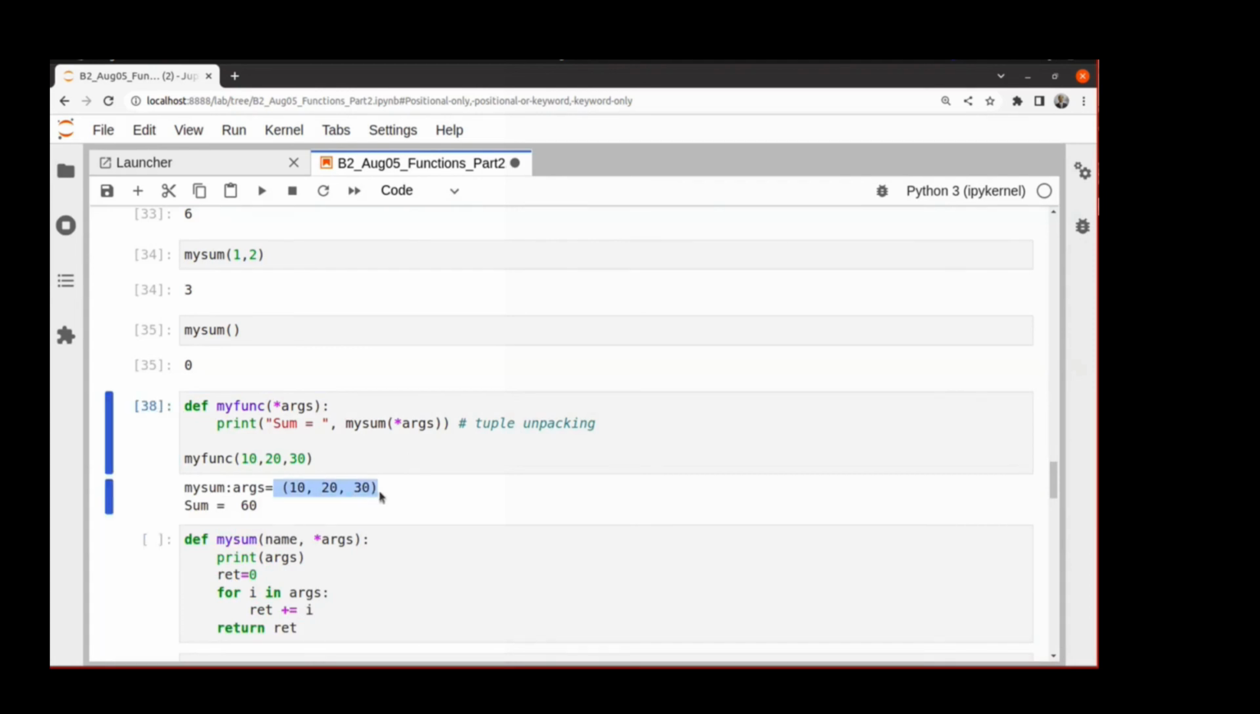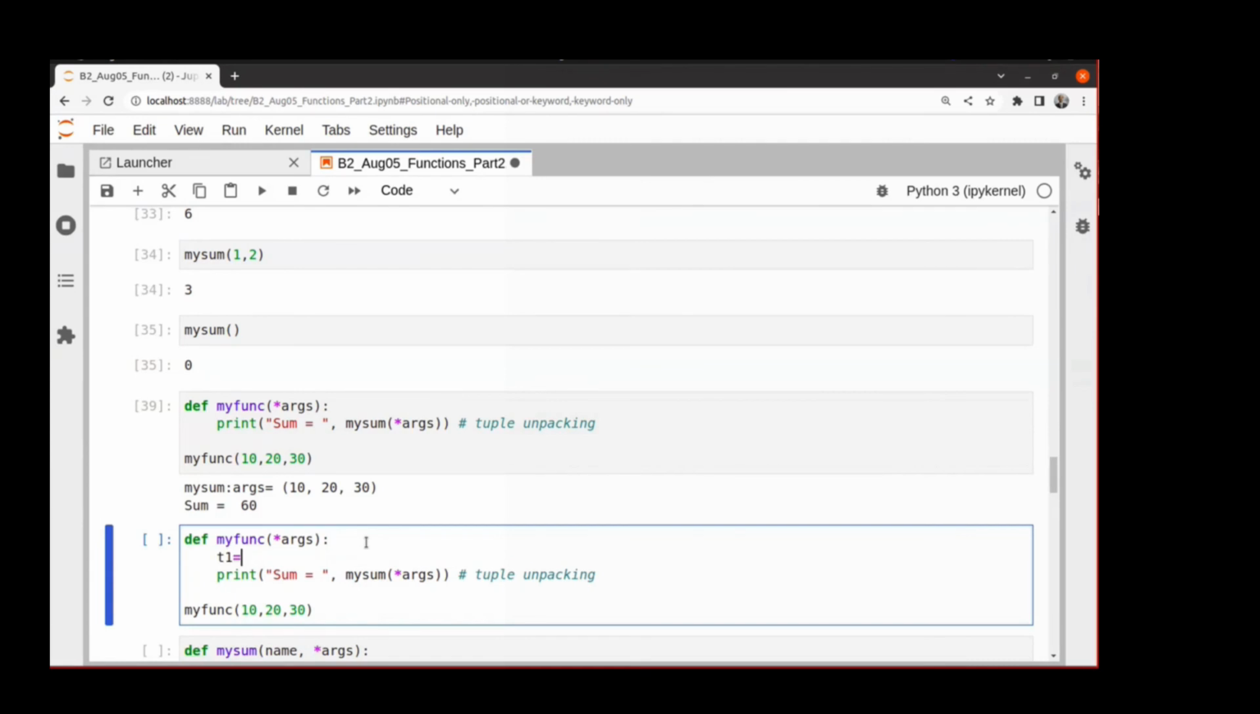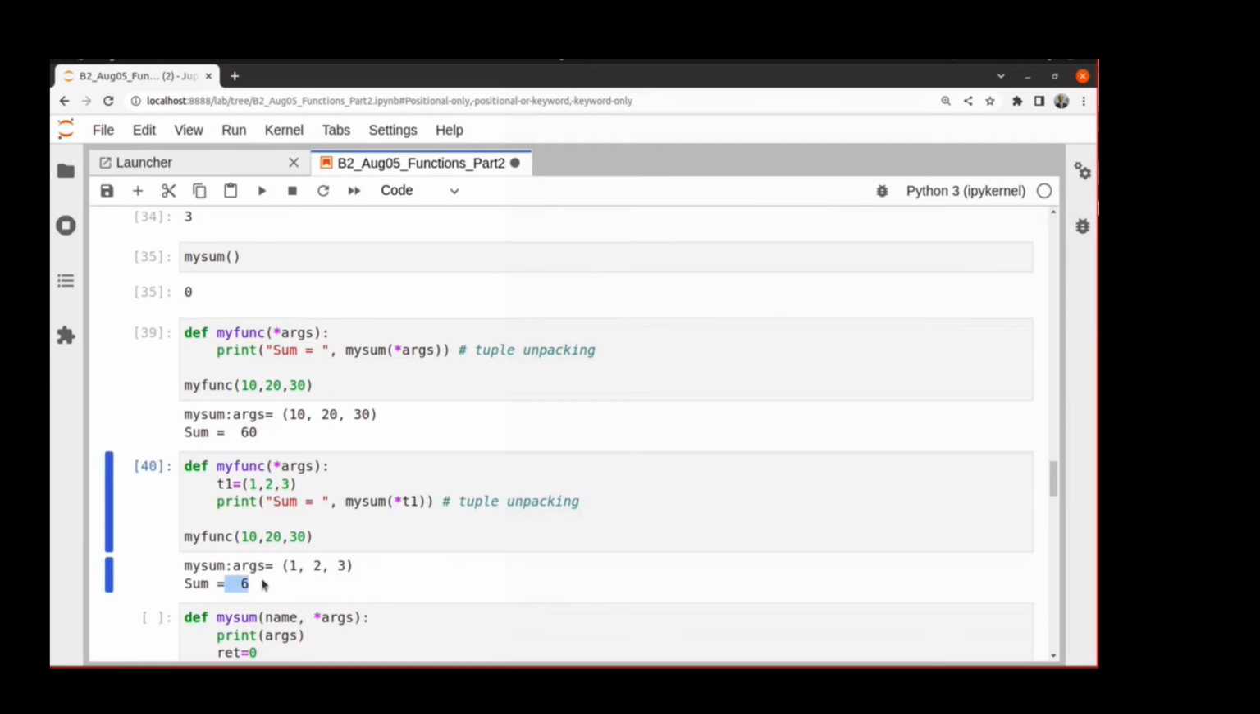You can see this is a very clean thing. So basically star args means that I have a tuple in my hand, pass it as positional arguments. If you have a tuple like this, 1, 2, 3, and you want to unpack that tuple, my sum is called with 1, 2, 3. So I should get 6. That's what I get. Okay.